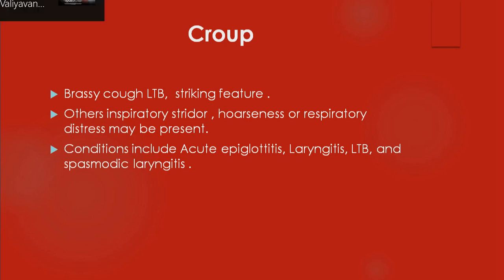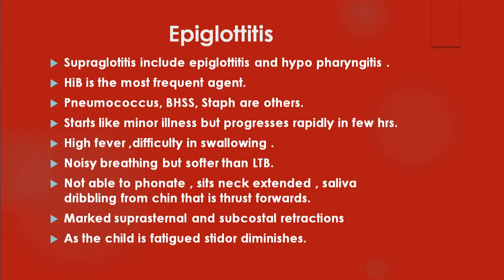So the various conditions which you come across in this include, one is acute epiglottitis. This may be relevant to your ENT also. Sometimes there may be laryngitis. And another important medical condition is laryngotracheobronchitis, which is often viral, caused by paramyxovirus and myxoviruses. And there is another entity called spasmodic laryngitis. We'll go one by one. Next slide. Can I go to the next slide?